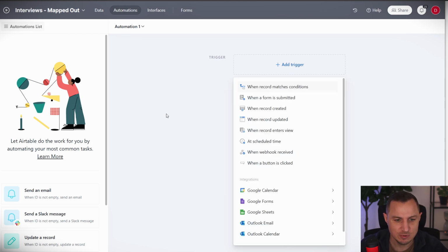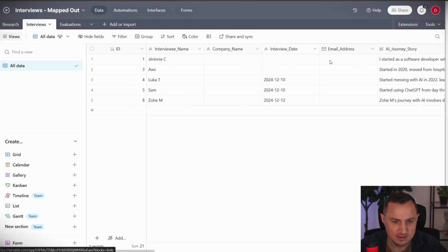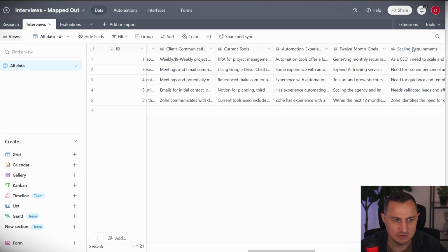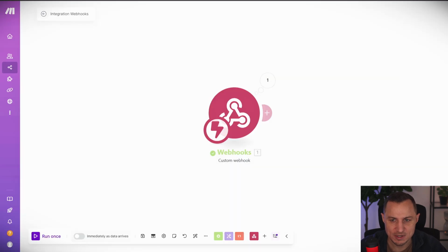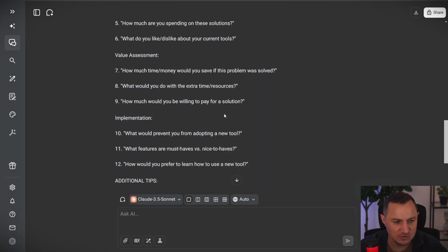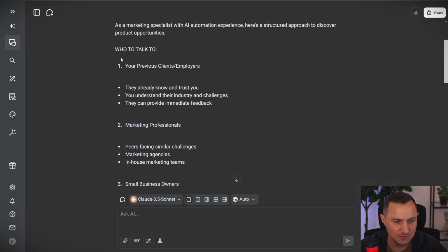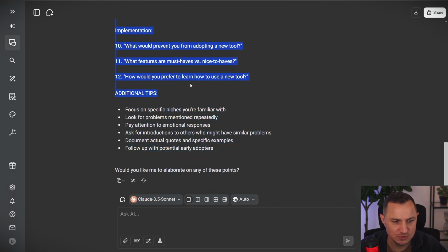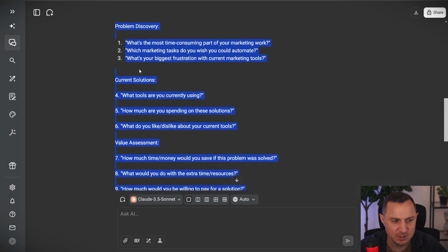Because what we want to do is, whenever there is a new form entry created, run an automation. So whenever we upload a transcript, we want to map that transcript to our interviews information. Here, all of these columns need to be filled out. And these columns, by the way, are whatever the questions came out of as a result of the prompt that we did earlier. So these are the questions that you should use as columns inside of your database.